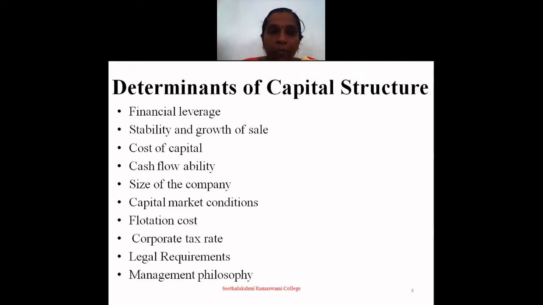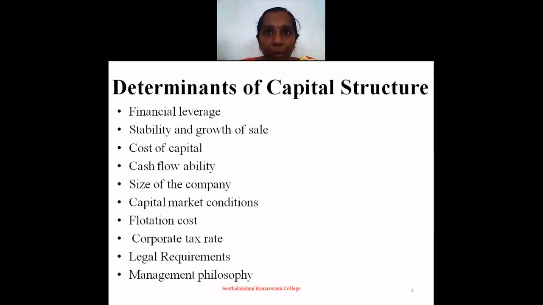The first one is financial leverage. The use of long-term debt and preference capital in the capital structure is called financial leverage. Hence, the financial manager should carefully evaluate the effect of leverage on EPS. In planning the capital structure, the financial manager has to identify the level of debt which would maximize the return to shareholders. The next one is stability and growth of sales.